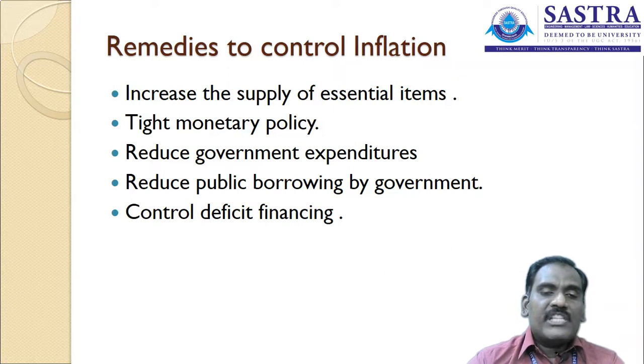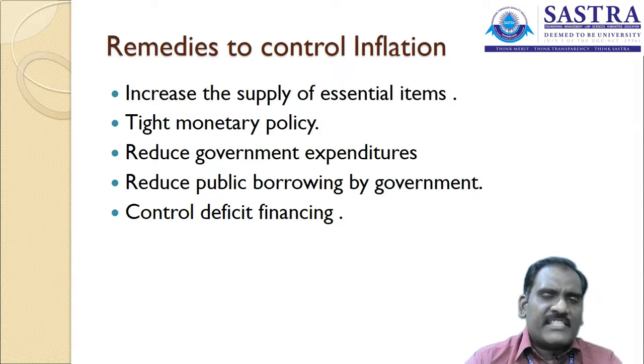And reduce the public borrowing by the government. Wherever the government has to fulfill its obligations, it issues bonds and raises funds from the market. If this is reduced, we can control inflation.